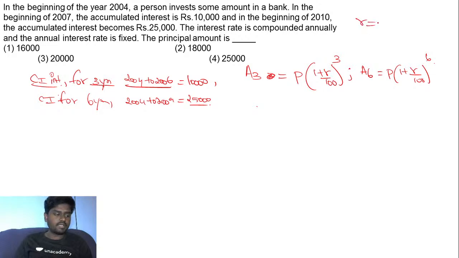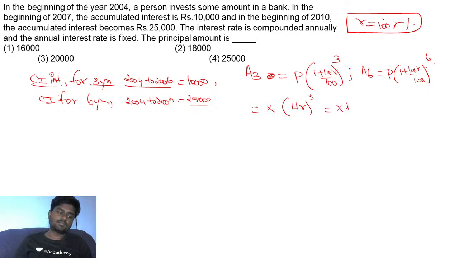If I take the rate of interest to be 100 R%, then can I say that the amount for 3 years is actually X into 1 plus R, the whole cube, which is equal to X plus 10,000.